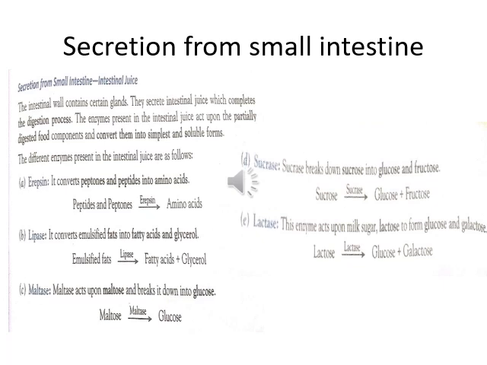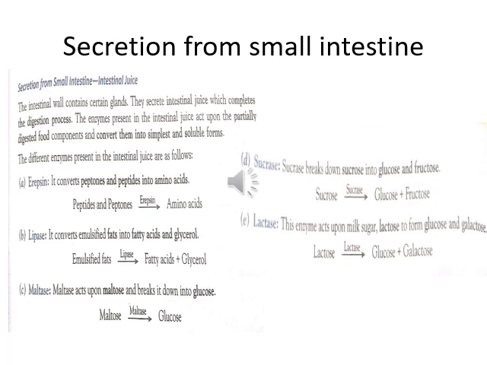Then the smaller ones, with the help of lipase, break down into fatty acids and glycerol in our body. Now about maltase: maltose breaks down into glucose with the help of maltase.